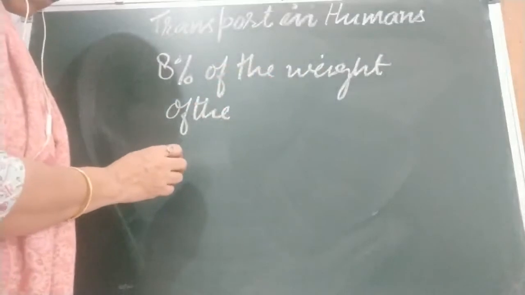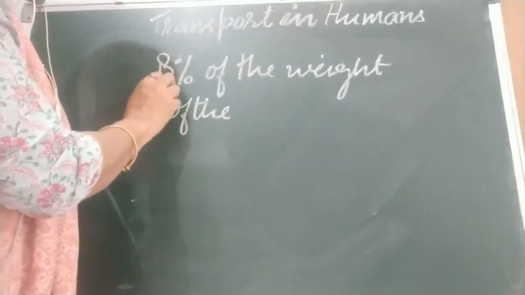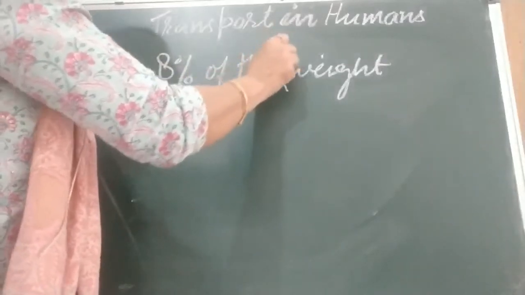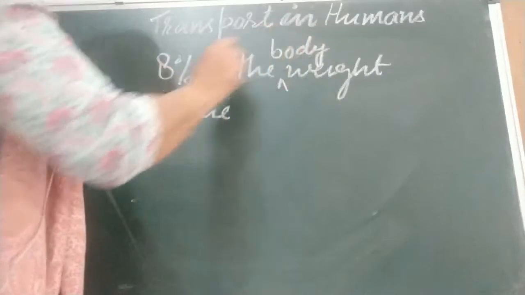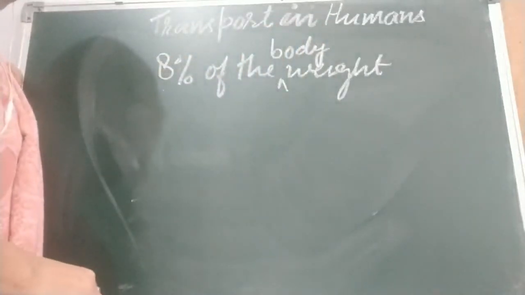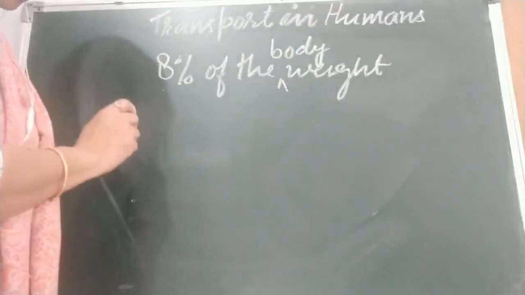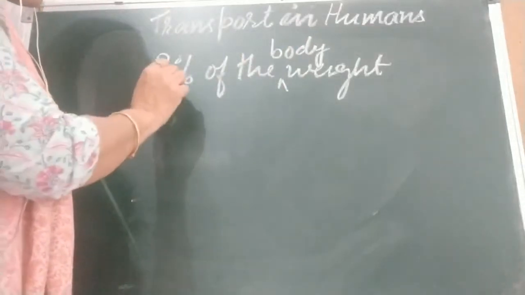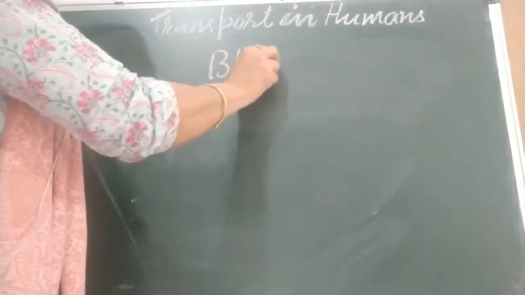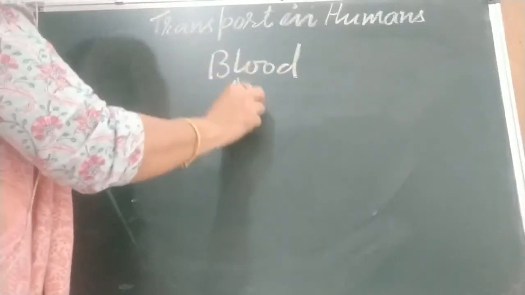It constitutes 8% of the body weight. Blood consists of several cells floating. Blood is made of two things. First is plasma. Okay, two components of blood are there.